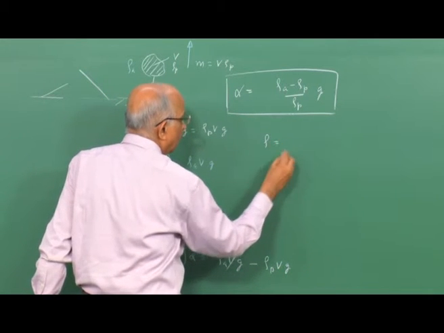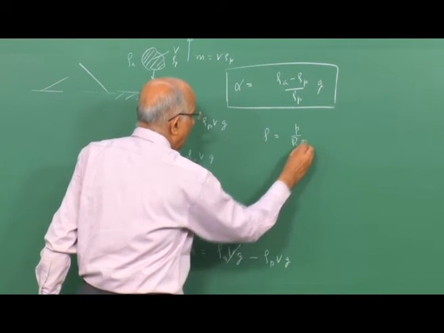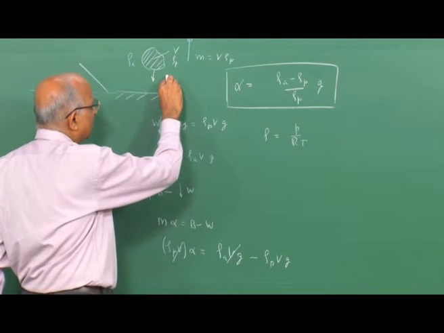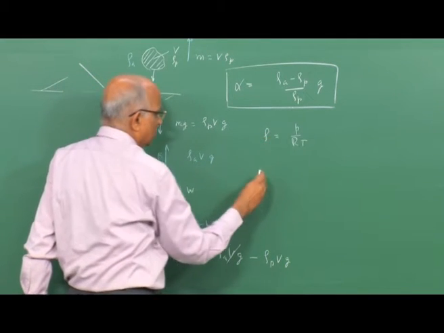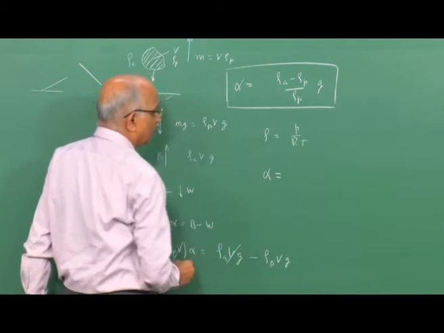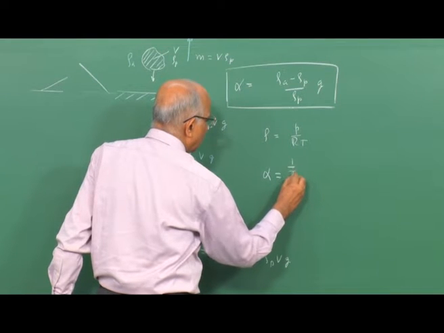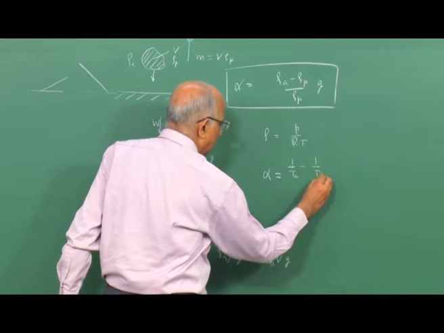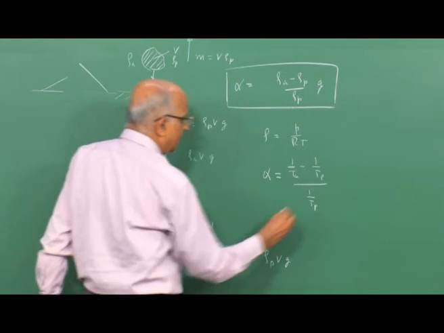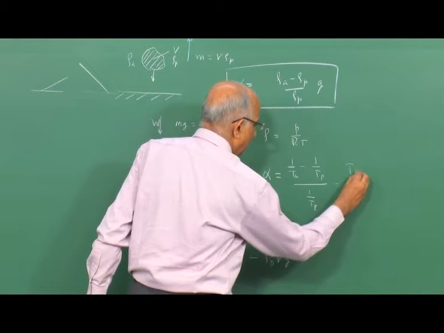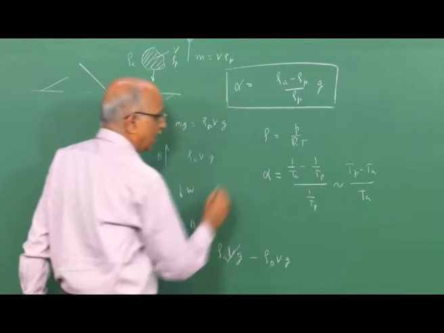PV is equal to MRT, or rho is equal to P by RT, and therefore, in the region very near to the surface of the earth, the variation of pressure is not that high, or taking the pressure as constant, I can also write this upward acceleration as equal to, since the pressure is near constant, 1 over temperature of air minus 1 over temperature of the parcel of gas divided by 1 over temperature of parcel of gas, and this gives me the value as the temperature of the parcel of gas minus T A divided by T A is the value of the upward acceleration.